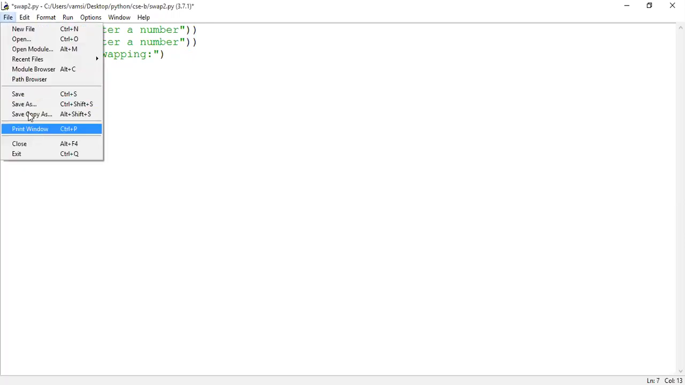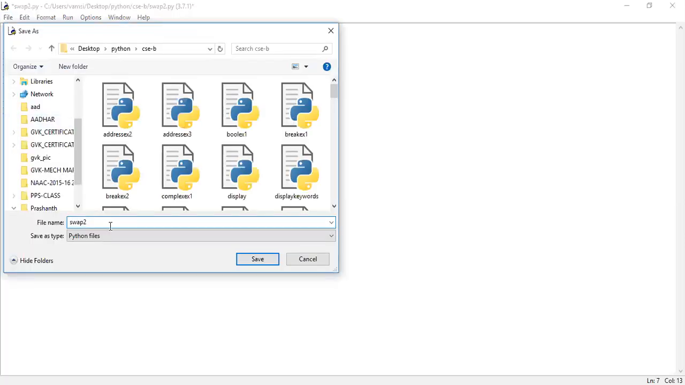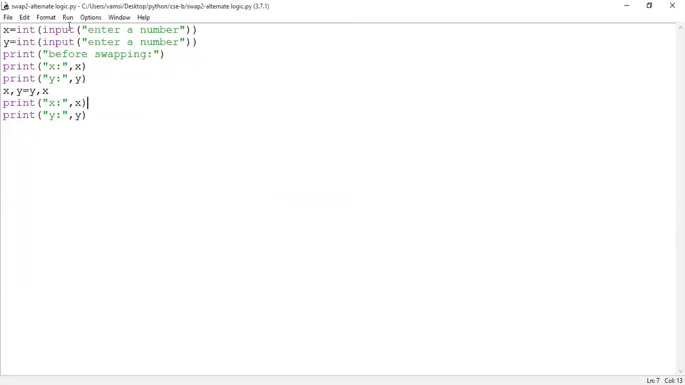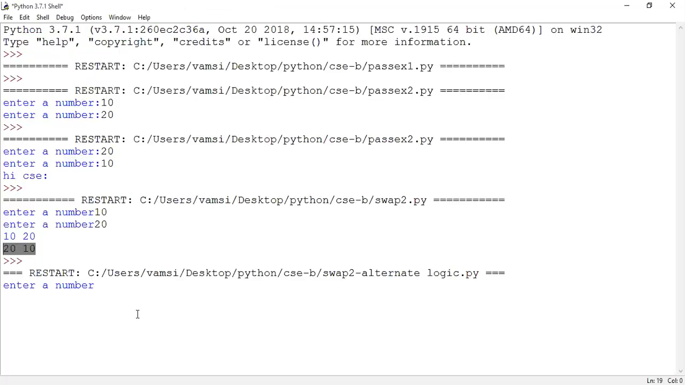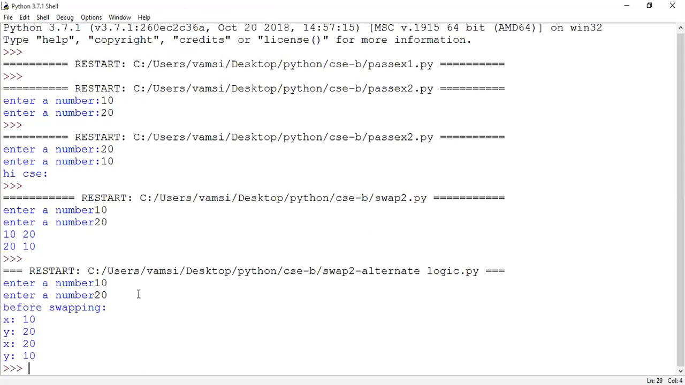Save the logic. Swap to alternate logic dot py. Then run the program. Are you seeing, Nishal? Yes, sir. So what is it asking for? It is asking for the inputs. I am giving 10 and 20. See here.